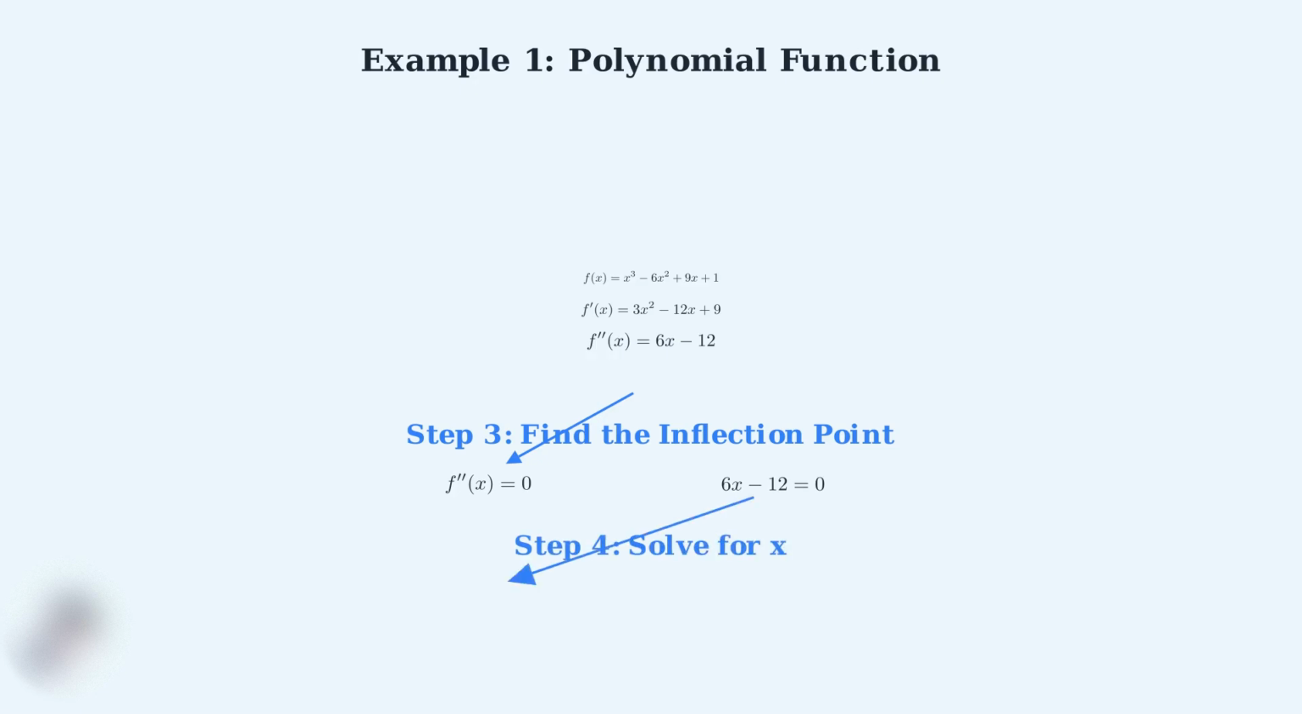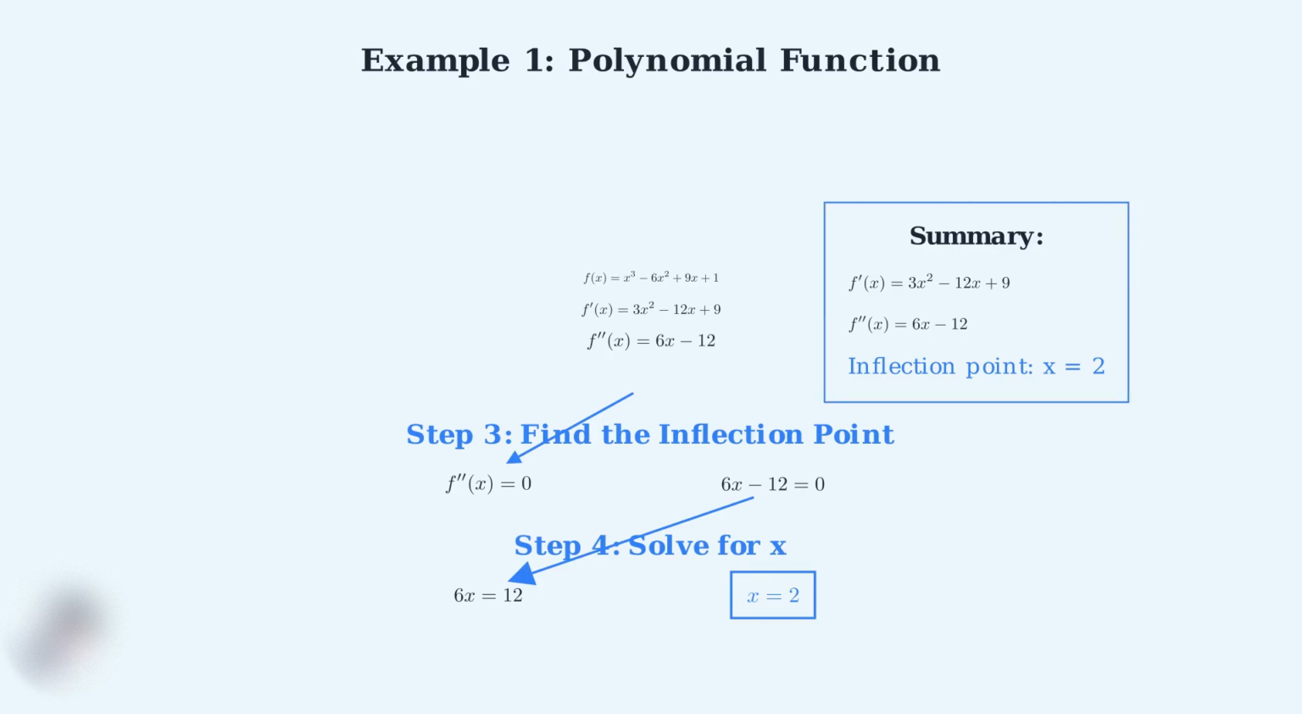Step 4. We solve this equation by adding 12 to both sides, giving us 6x equals 12. Then we divide both sides by 6 to get x equals 2. This means our function has an inflection point at x equals 2. Perfect. We've successfully found that the first derivative is 3x squared minus 12x plus 9, the second derivative is 6x minus 12, and the inflection point occurs at x equals 2. At this point, the concavity of the function changes.